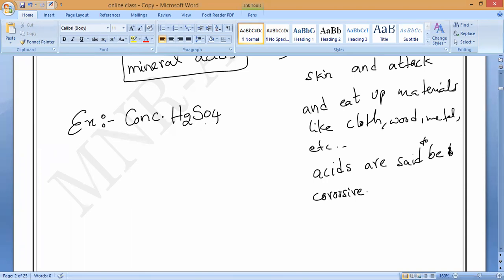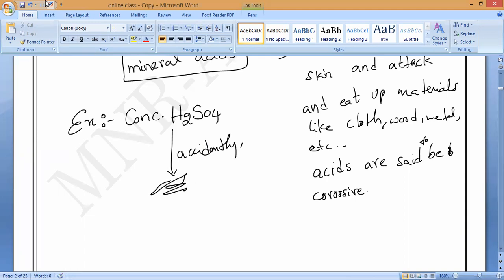Concentrated H2SO4, if it falls accidentally on the skin, just imagine, accidentally, not intentionally. Unfortunately, if it falls accidentally, what will happen? It will burn. It will eat up the skin.